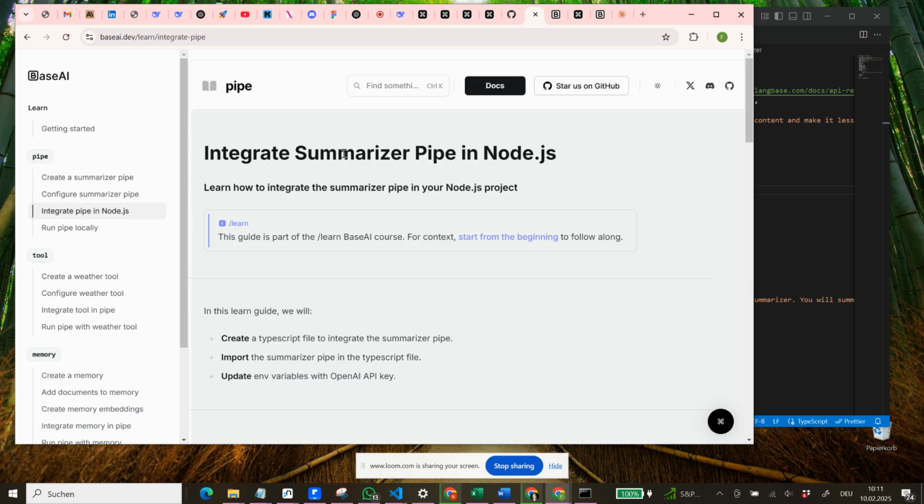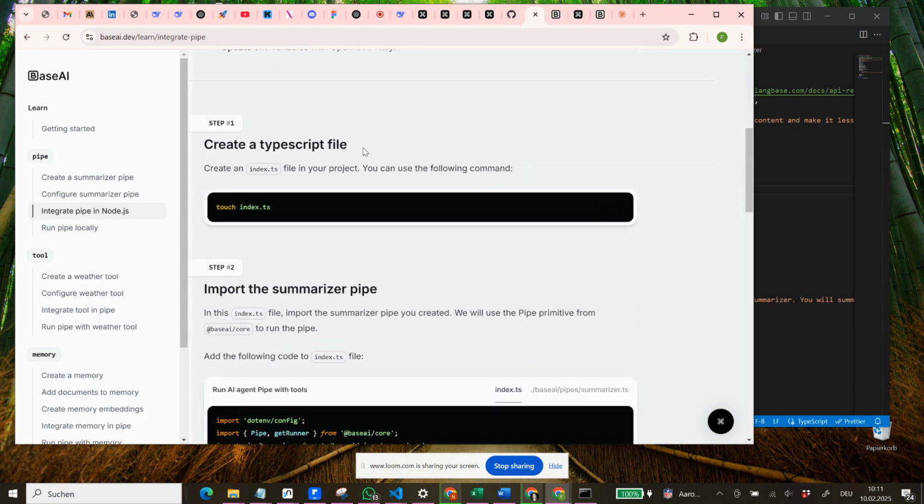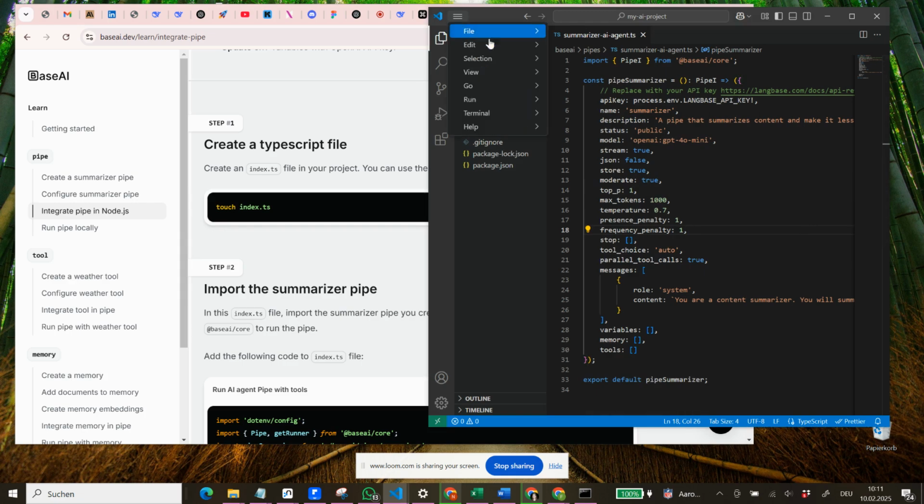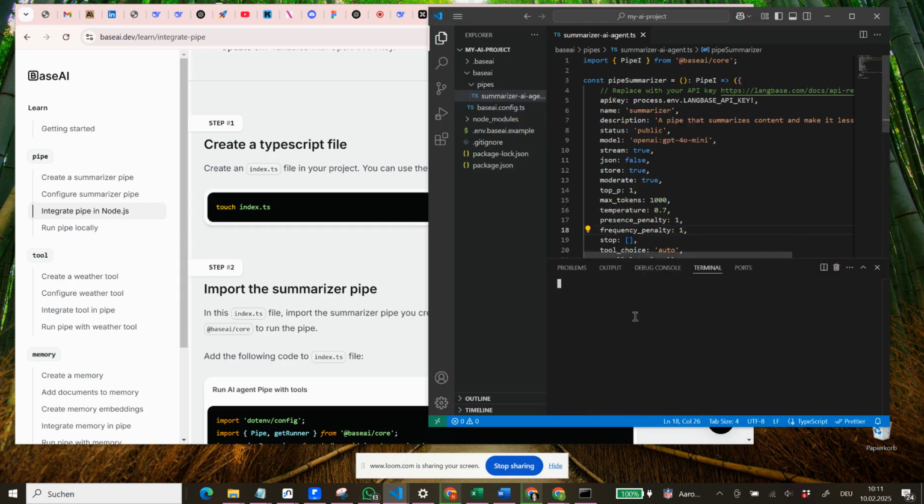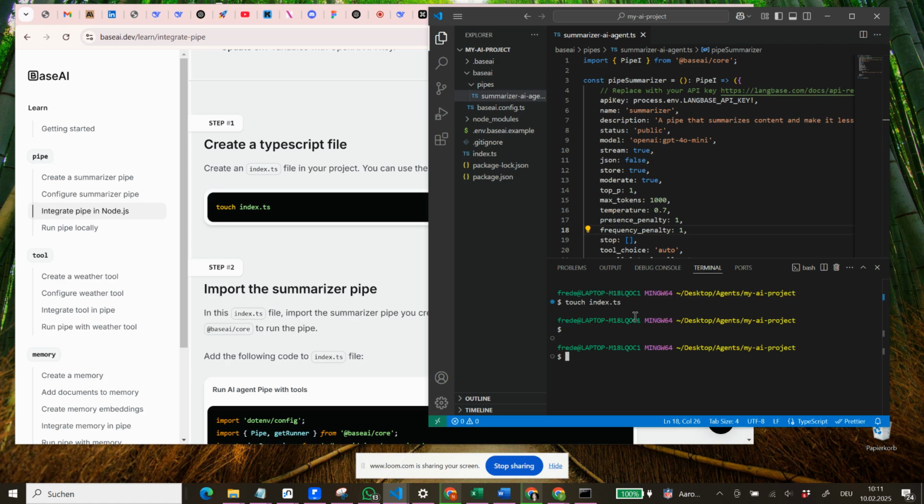And now we integrate the summarizer pipe in Node.js. So basically in our app and application. So we have to create a TypeScript file and we create an index.ts file in your project. You can use the following command. I have not used this command at all beforehand, so let's see what happens. What we do is we open a terminal. We say new terminal. Let's quickly wait. So now we put touch index.ts. Oh, this works perfect. So now we have here index.ts.